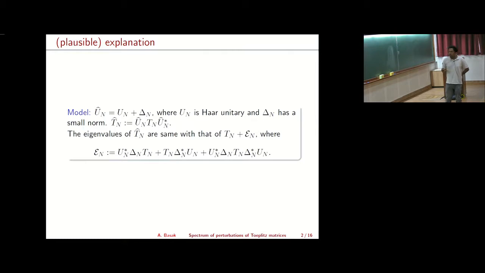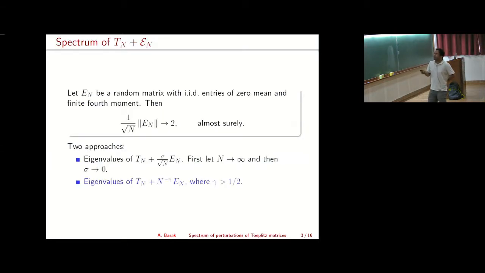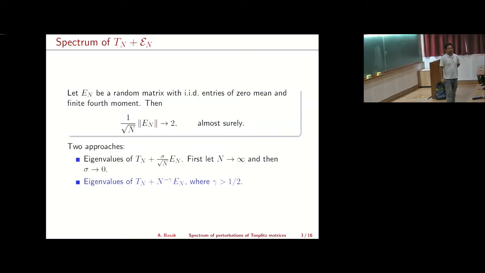Okay. So then what one can try to do is model this En by putting in a random matrix, and then study this additive random perturbation of Tn. Okay, so what we know about random matrices is that suppose you start with a random matrix which has all its entries IID with 0 mean and finite fourth moment, then the operator norm scales like square root n. Okay, so there are two possible approaches to model this phenomenon.